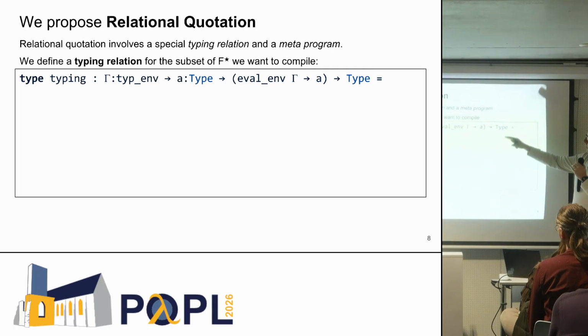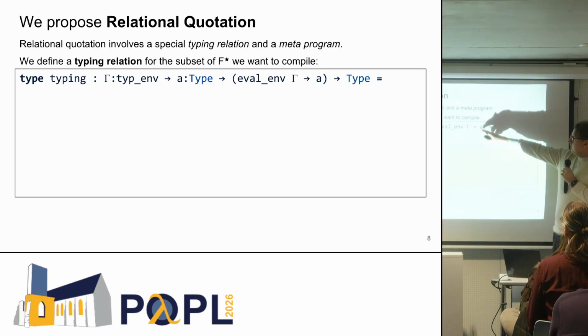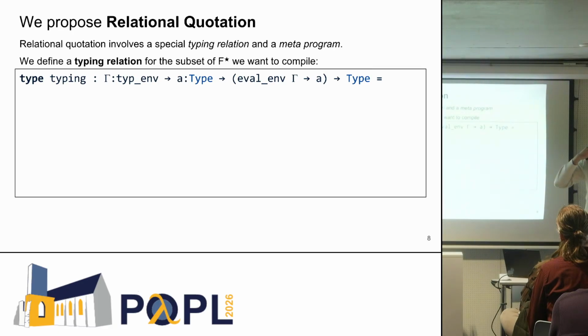It takes a typing environment, a type, and an expression. The difference is that the type is not a syntactic type, it's an F star type. And then for the value, it's not a syntactic expression, but it's an F star value, which is kind of weird because this is already typed as A. But we'll see in a second how this works.